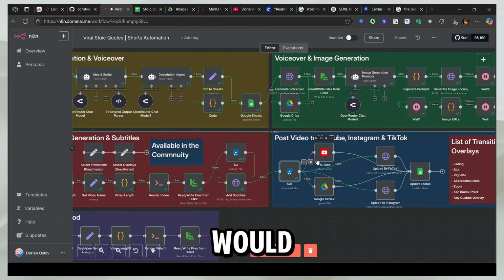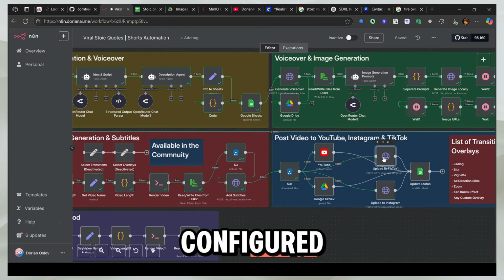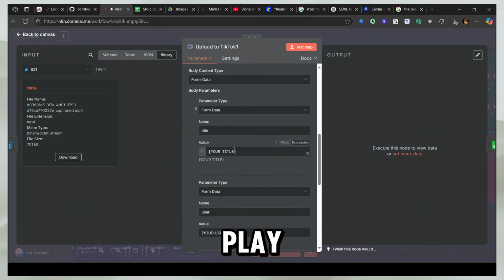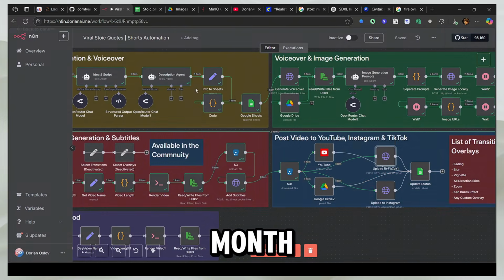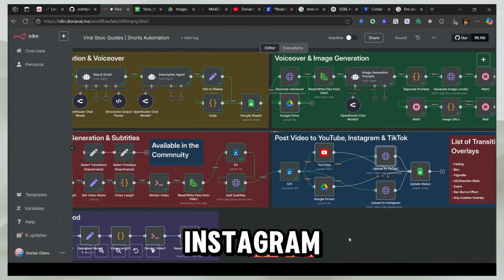So the next step would be to upload to YouTube, TikTok, and Instagram. I have these nodes configured for you. You can just plug and play, enter your username. This is using Upload Post. You can just head to the Upload Post website and create your account, and you get 10 free uploads every month. And if you want to use the direct API, I'll add the videos for it soon so you can see how you can pay no money and upload it to TikTok and Instagram as well. I'm not going to upload it anywhere right now.